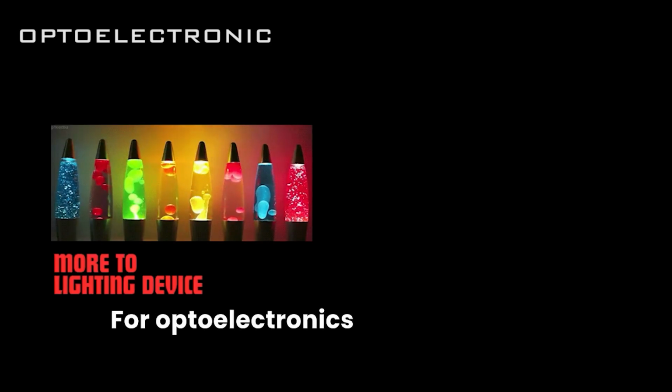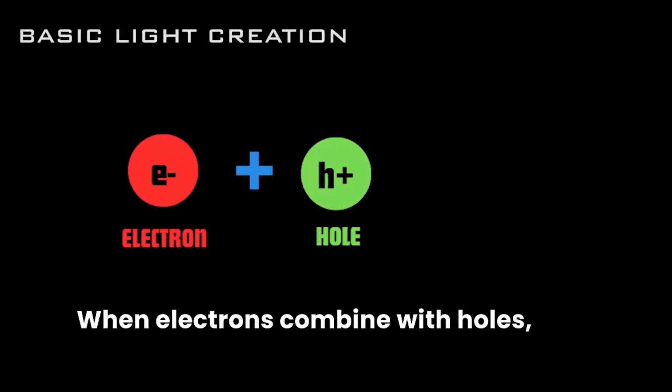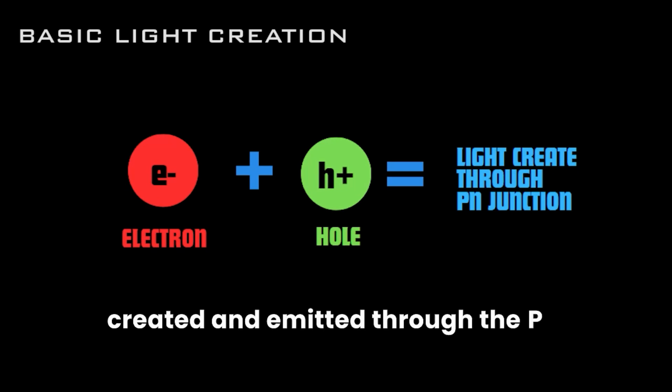Optoelectronics is more towards lighting devices, which is the light-emitting diode, LED. This is the basics of creating light. When electrons combine with holes, light will be created and emitted through the PN junction. Let's proceed to the next part.